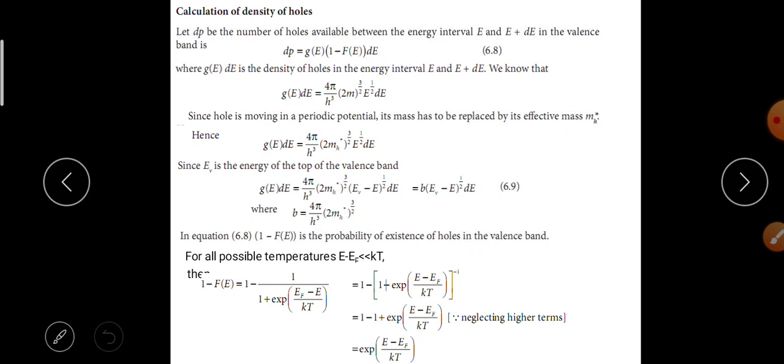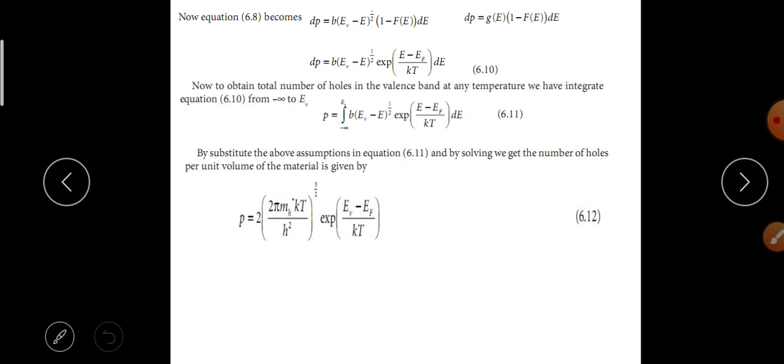Now, neglecting the higher terms, 1 minus 1 plus e power E minus EF by kT, then the 1 and minus 1 are cancelled, giving e power E minus EF by kT. Now equation 6.8 becomes dP is equal to B of EV minus E whole power 1 by 2 into e power E minus EF by kT into dE.